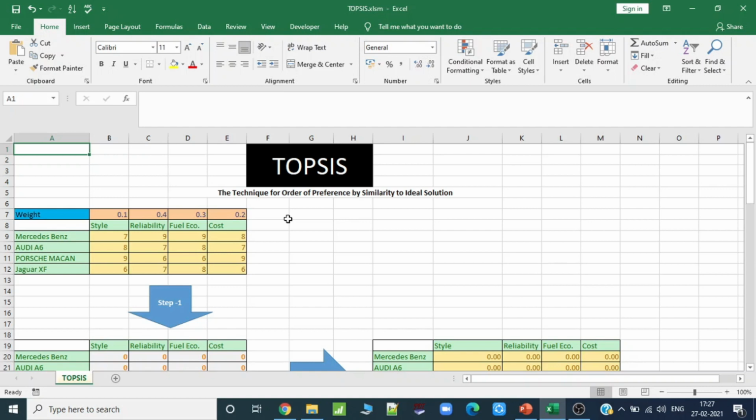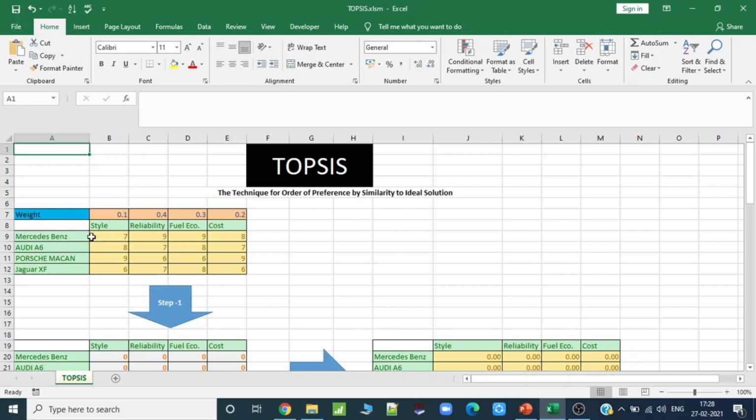So here you can see an example. We are using four car brands: Mercedes-Benz, Audi A6, Porsche Macan, and Jaguar. We will compare them on the basis of their style, reliability, fuel economy, and cost. The weights given by a particular person are 0.1, or 10%, to the style, 40% to the reliability, 30% to the fuel economy, and 20% to the cost. So these are the ratings relative to each other given by a particular person on these cars.